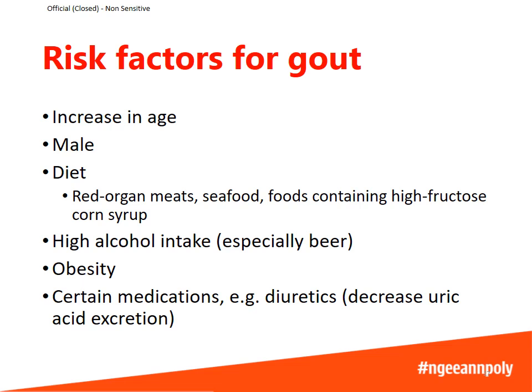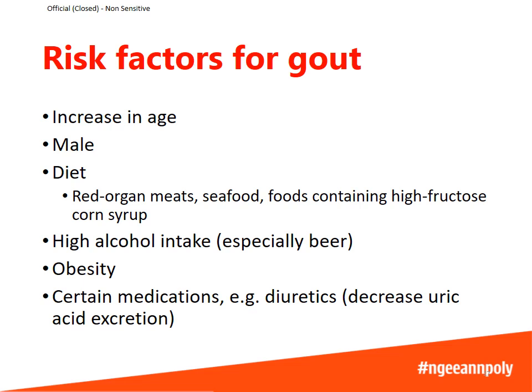With older age, there is an increase in the risk for gout. Males also have a higher risk compared to females. Diet also plays a part, so a diet that's rich in purines such as red organ meats and seafood would increase the risk of gout. Vegetables also contain purines, but somehow the purines from vegetables do not increase the risk for gout. Food containing high fructose corn syrup can also increase the risk for gout. Now, fructose is not a purine, but fructose is also metabolized to form uric acid.